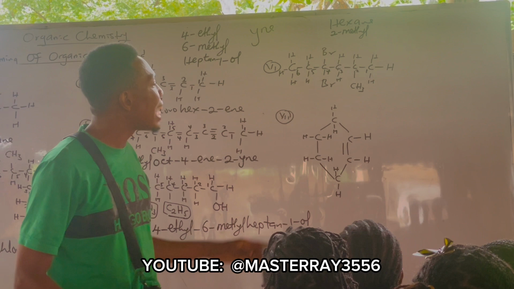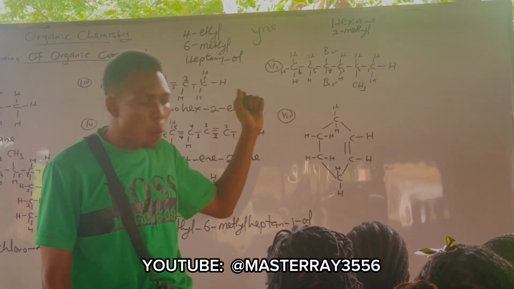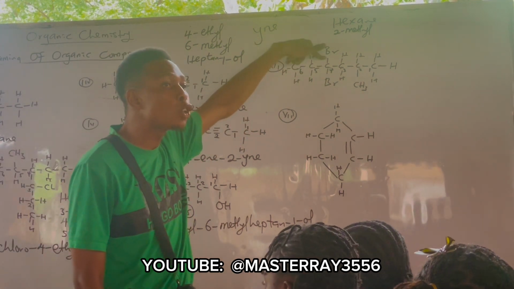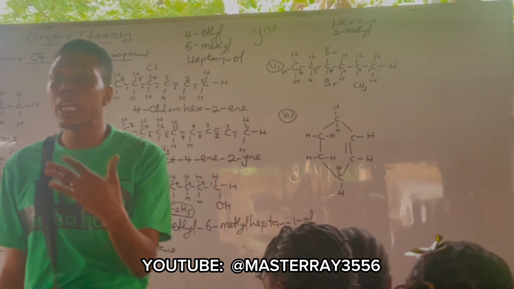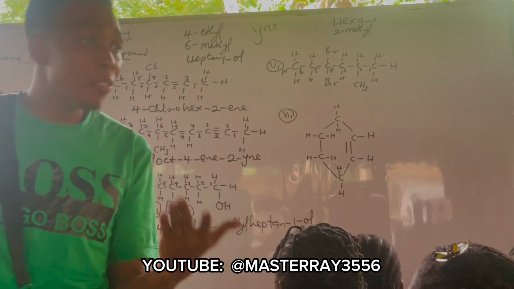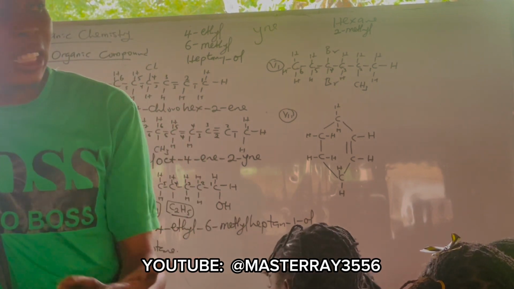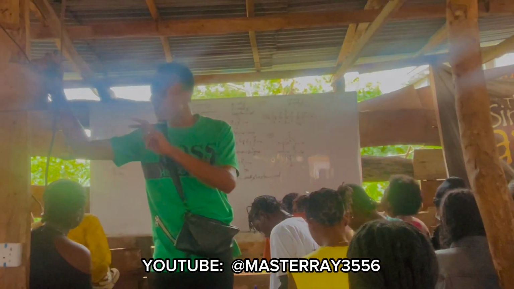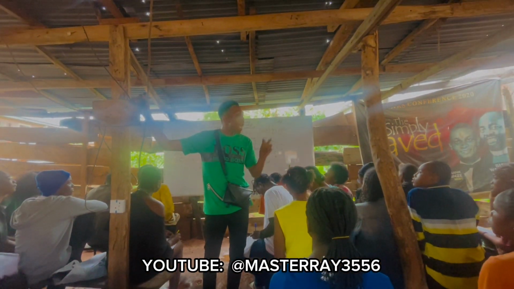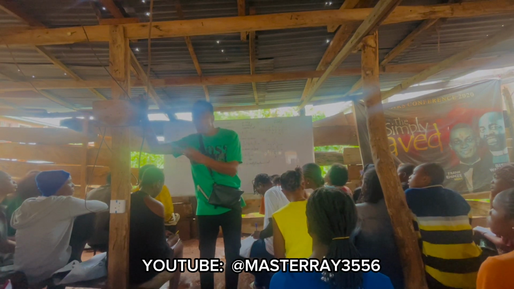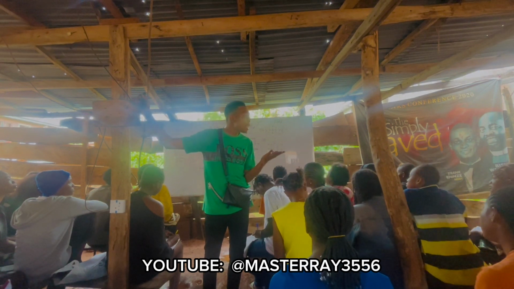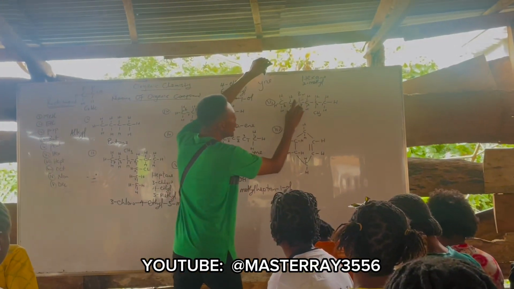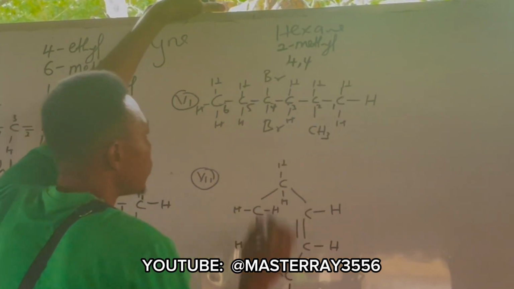Now, you don't name it as 4 dibromo. This bromo is attached to which carbon? 4. This other bromo is attached to which carbon? 4. If the same substituent group appears more than once, you use a prefix to indicate it, either di, tri, tetra, and so on and so forth. Are you following? Since you have the same thing, bromo, you name it as what? Dibromo. If you have 3 bromo, you name it as what? Tribromo. If you have 4 bromo, you name it as what? Tetrabromo. Alright.